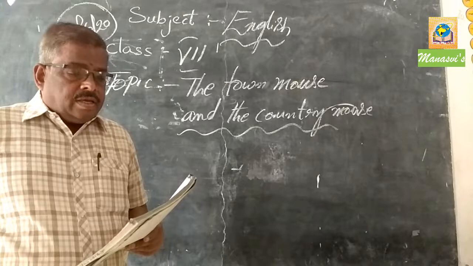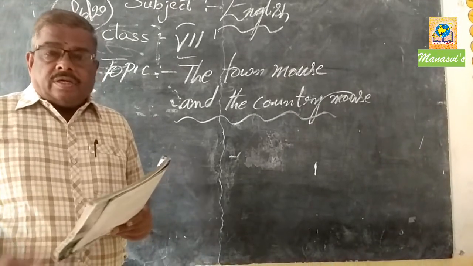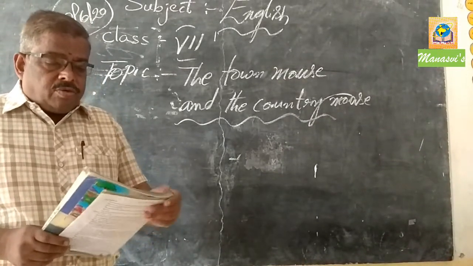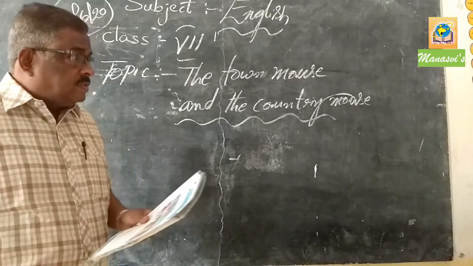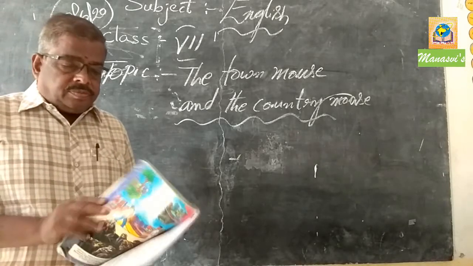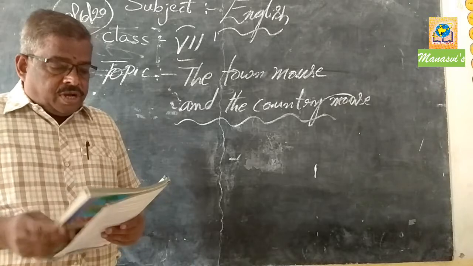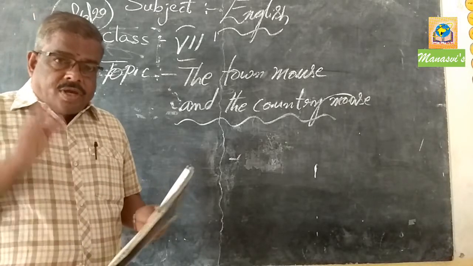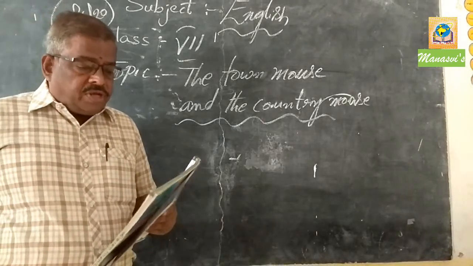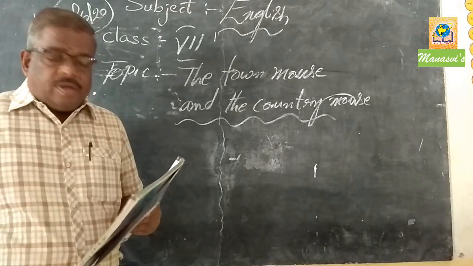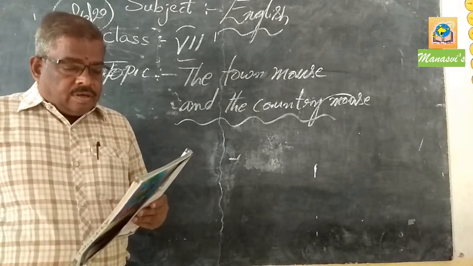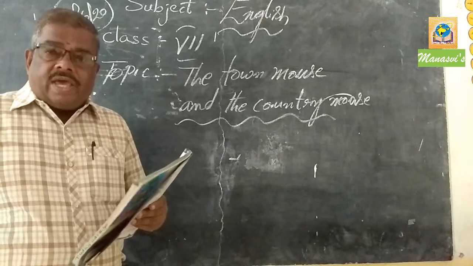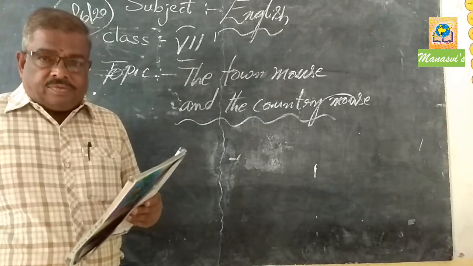So there is a lesson in English. The first lesson, the town mouse and the country mouse. Before going to the lesson, there is a face sheet. You can see it in the textbook. The face sheet gives us a clear picture about the village life and the city life.